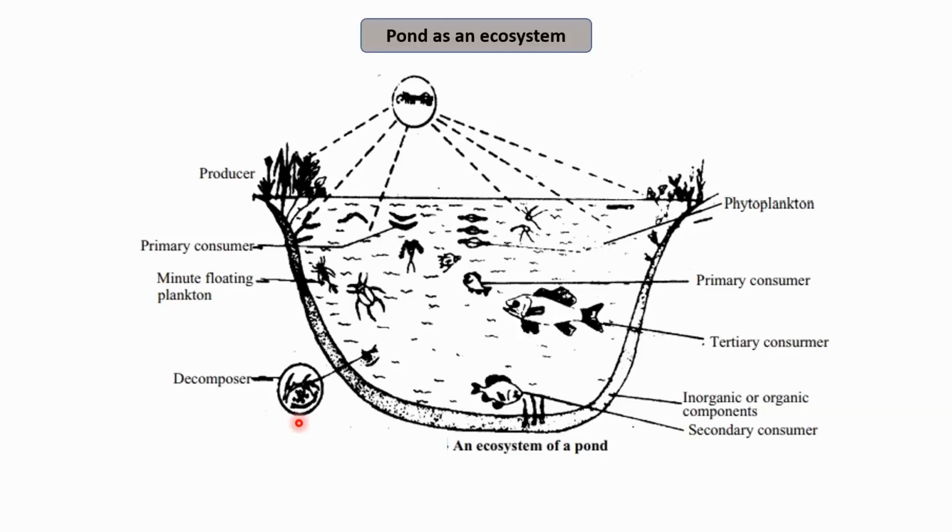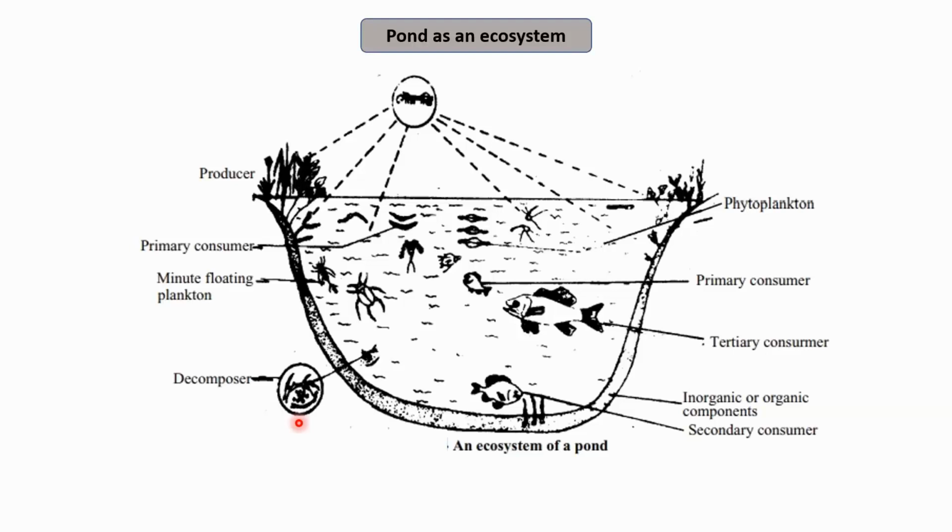Now in this pond, these organisms, that is the producers, both biotic and abiotic components, interact among themselves and with the physical environment, that is with the water. And therefore this system can be completely referred to as an ecosystem.